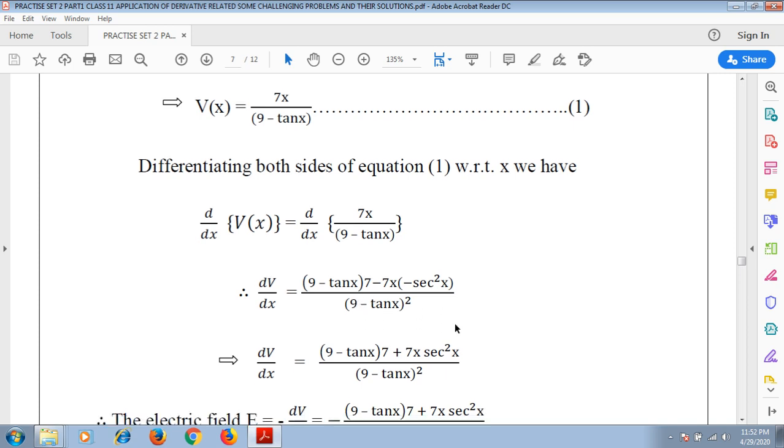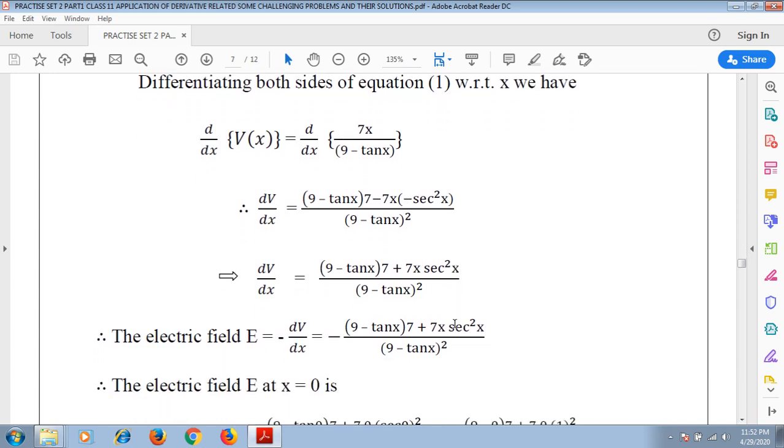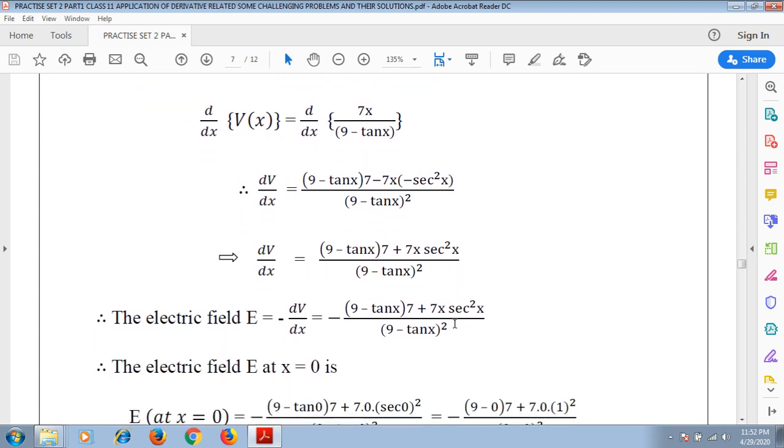So what do we have over here? That is dV/dx equals ((9 minus 10x) into 7 plus 70x) divided by (9 minus 10x) whole square. Therefore, the electric field equals minus dV/dx. We need to find minus dV/dx in order to find the electric field. So we have the electric field as minus ((9 minus 10x) into 7 plus 70x) by (9 minus 10x) whole square.